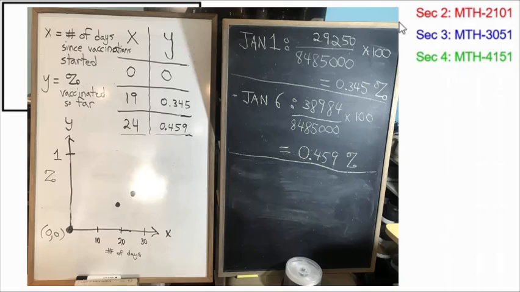I teach 3 different courses where students have to make algebraic models. In Secondary 2, I teach Math 2101. In Secondary 3, I teach Math 3051, and in Secondary 4, I teach Math 4151. All 3 of these books are called algebraic modeling, and they teach the students how to make models from situations. But they teach it at different levels.